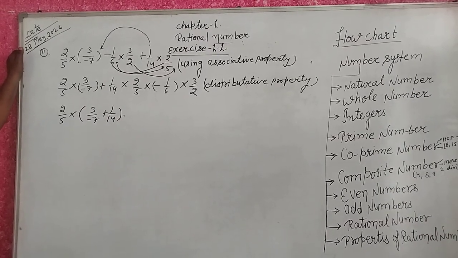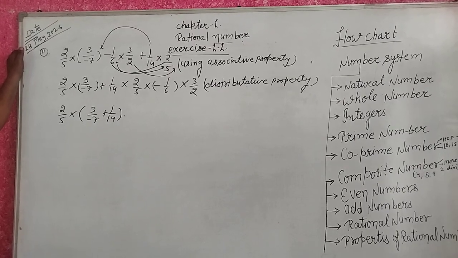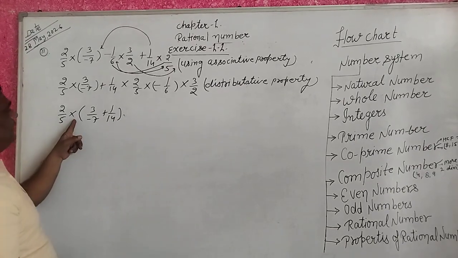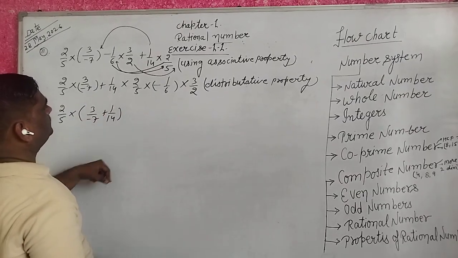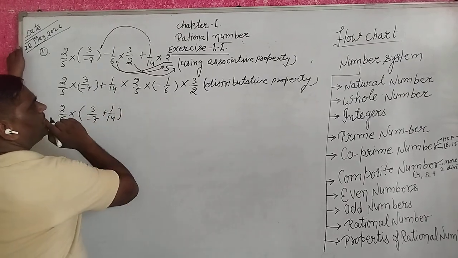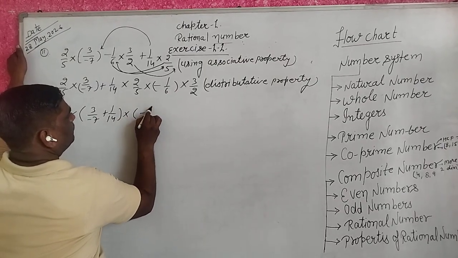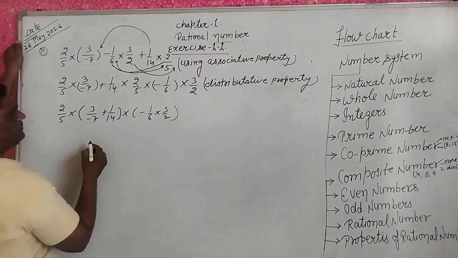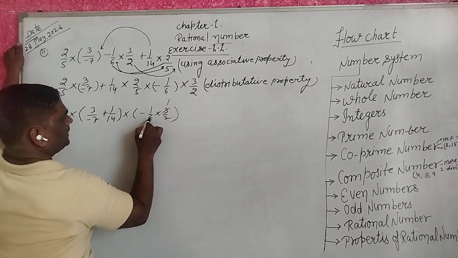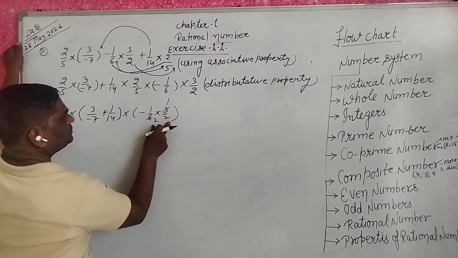Yes, 2 upon 5 into 3 upon minus 7 plus 1 upon 14, that is into 1 upon 6 into 3 upon 2. 3 1s are 3, 3 2s are 6.